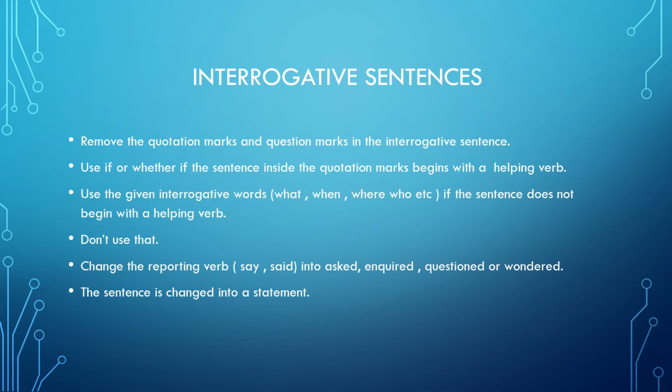And if you have someone asking a question or wondering or inquiring, you can use these words as well. And if you are not sure, you can just change said to asked, and this word tells that it is a question which has been changed into indirect speech.